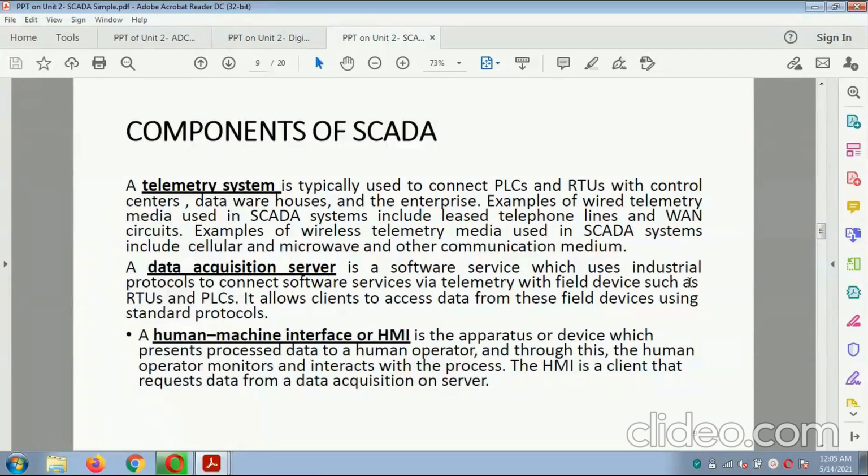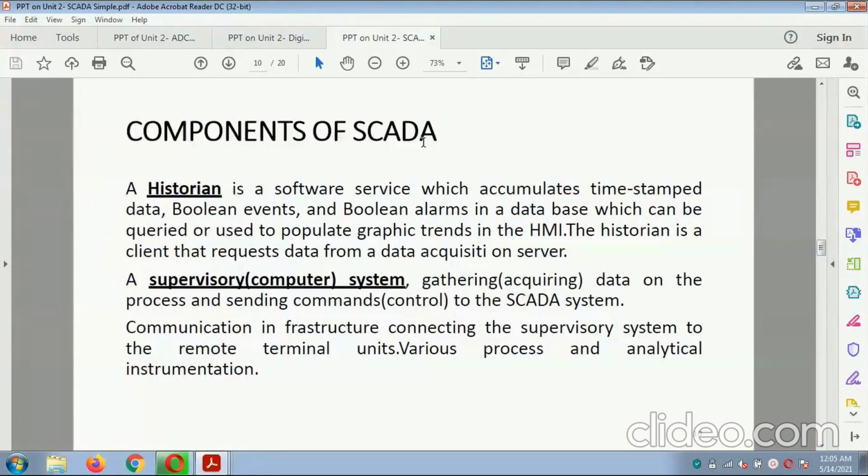The HMI is the client that requests the data from the data acquisition server. Components of the SCADA: the historian is the software service which accumulates time-stamped data, Boolean events and Boolean alarms in a database, which can be used to populate graphic trends in the HMI. The historian is a client that requests the data from the data acquisition server.